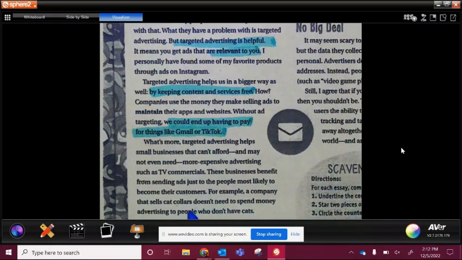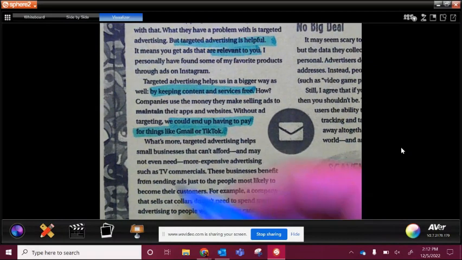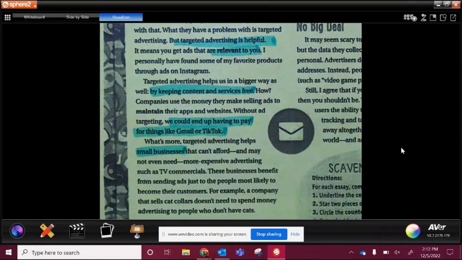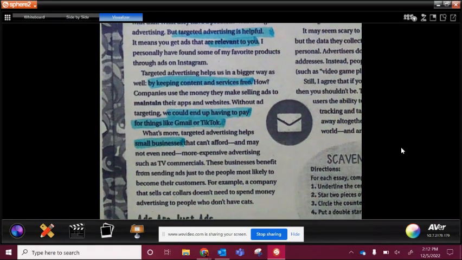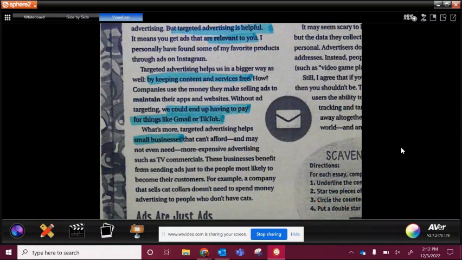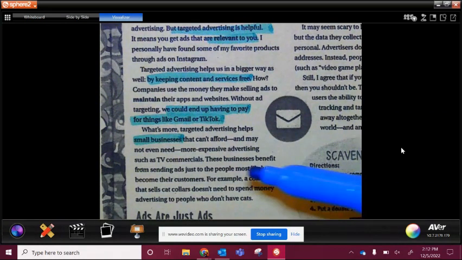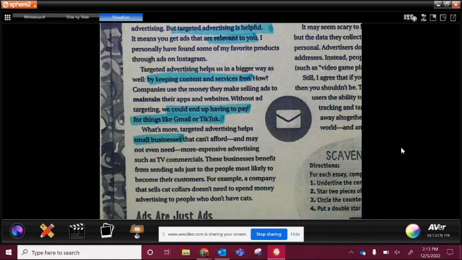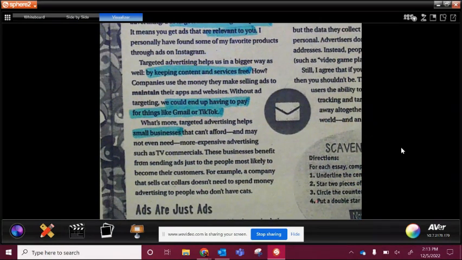What's more, targeted advertising helps small businesses that can't afford and may not even need more expensive advertising such as TV commercials. Okay, so the fact that it's helping small businesses, there's a lot of people who know different small businesses or people who actually have family members or friends who own a small business. These businesses benefit from sending ads just to people most likely to become their customers. For example, a company that sells a cat collar doesn't need to spend money advertising to people who don't have cats.